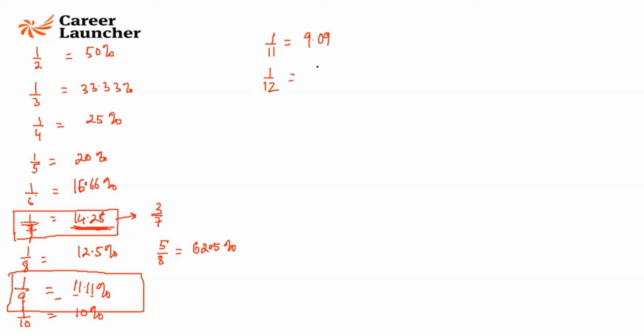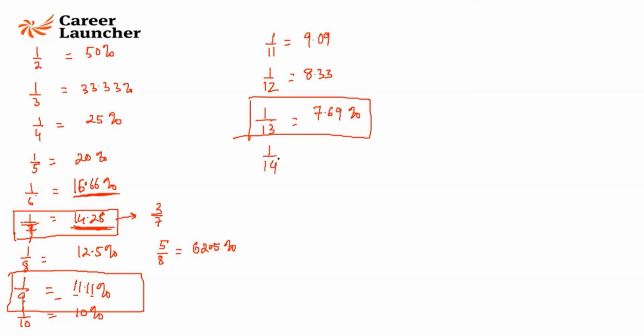1 by 12 is half of 1 by 6, that is going to be 8.33. 1 by 13 is an important value, 7.69 or 7.7 you can call it. And 1 by 14 and 1 by 15. You should know reciprocal values up to 1 by 15 at least. 1 by 14 is going to be 7.14% and 1 by 15 is going to be 6.66%. Right? All of you already know this, right? If you don't know, note it down, no problem.